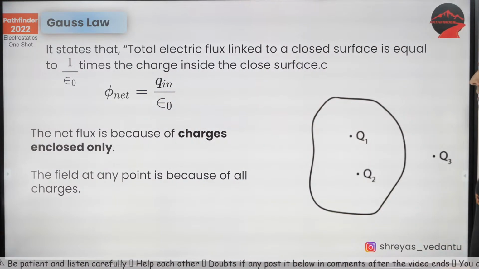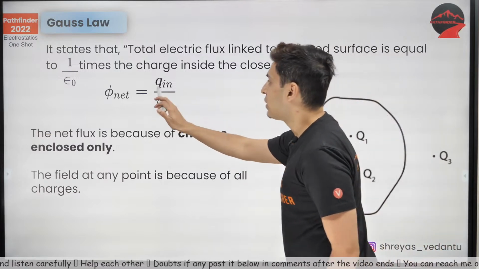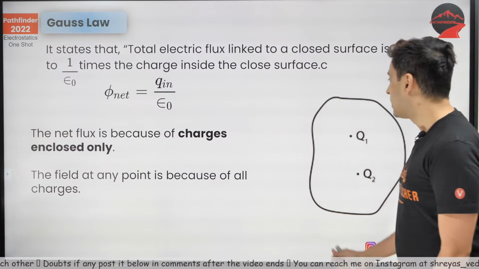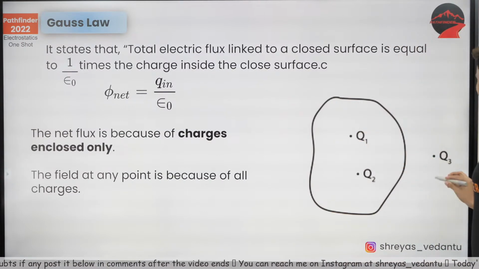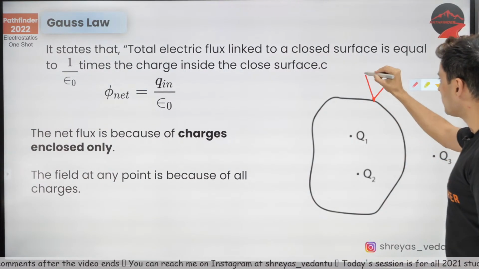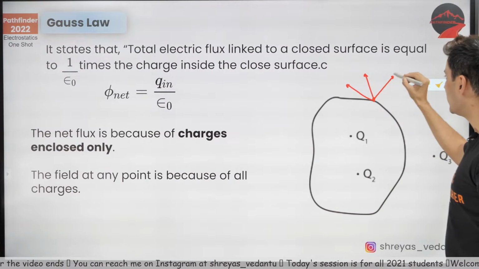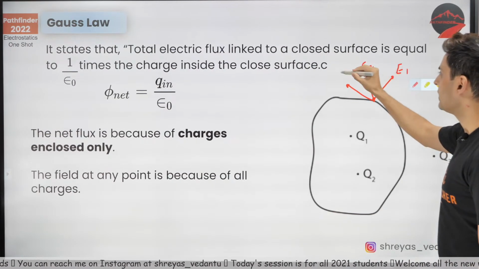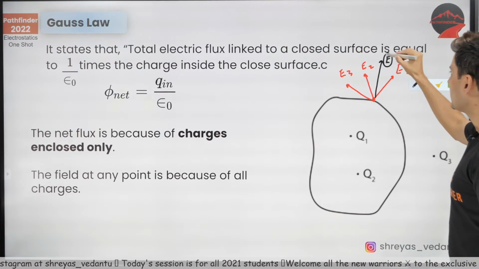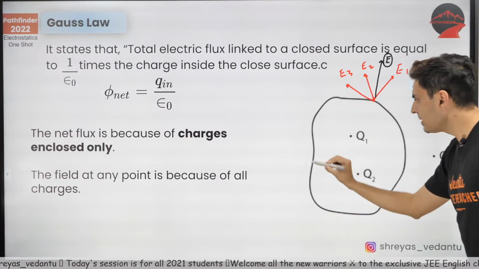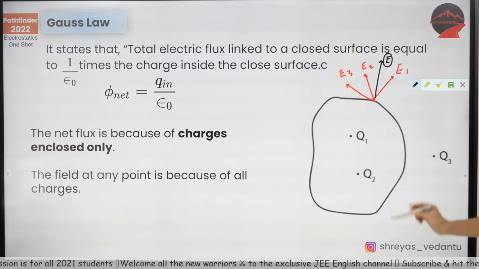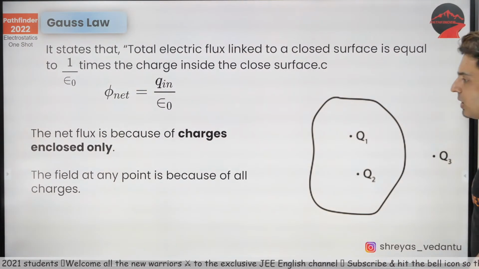Alright, so the net flux is only because of inside charges. The field is because of inside as well as outside charges both. Because remember, at any point, this point charge will give a field, this point charge might give some field, and this one might give some field. So E1, E2, E3 together will give you the net field at this point. So this E is the resultant of these three fields. At every point the field is because of all of them, but the flux is only because of the inside charges. That's what Gauss's law is all about.